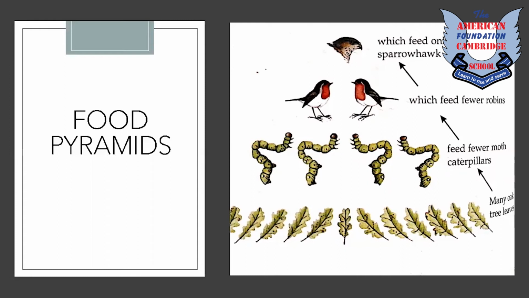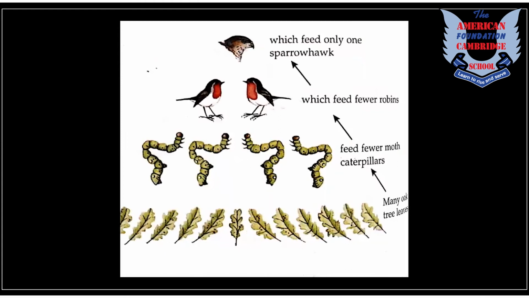So when a moth caterpillar eats a leaf, it uses some of the energy from the leaf for itself. There's less energy to pass on to the robin, and there are fewer robins than caterpillars. The same thing happens when a robin eats caterpillars, so there are fewer hawks than robins. The food pyramid is designed to make healthy eating easier. Eat foods from each shelf of the food pyramid in the correct amount each day.